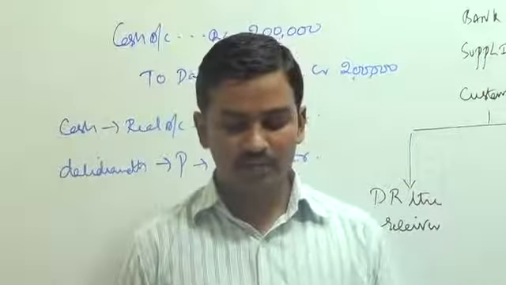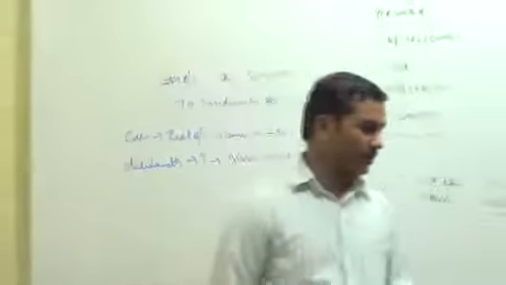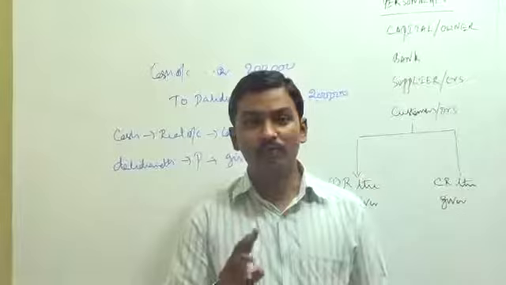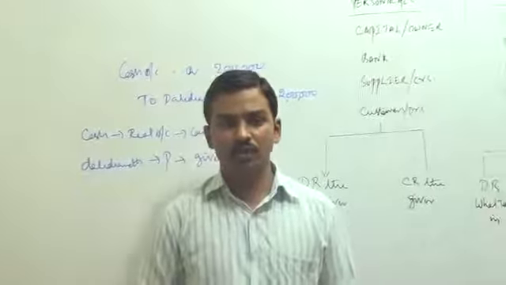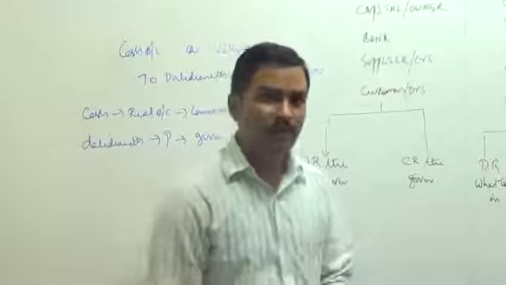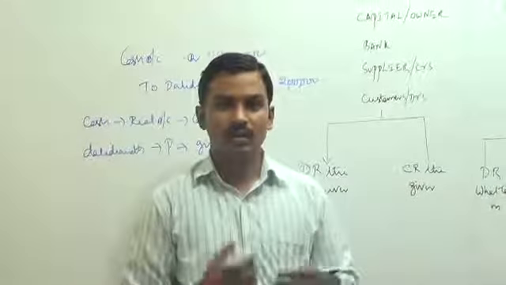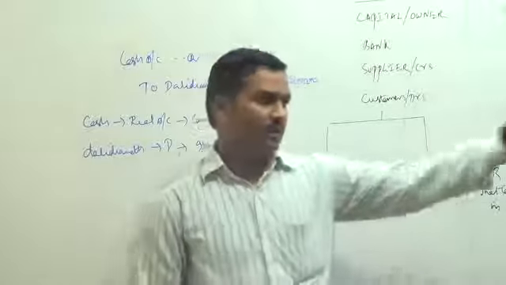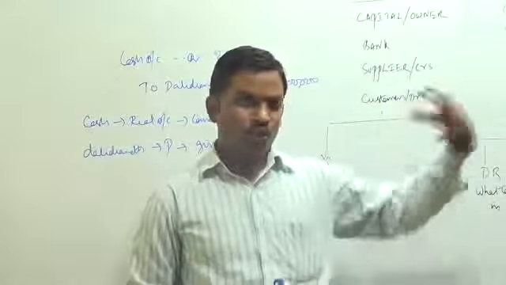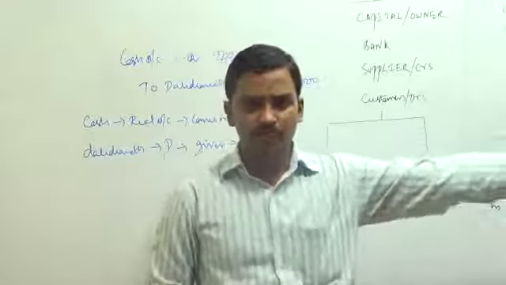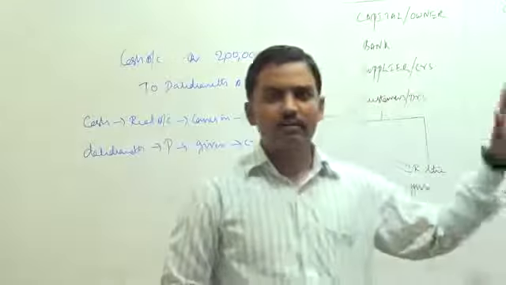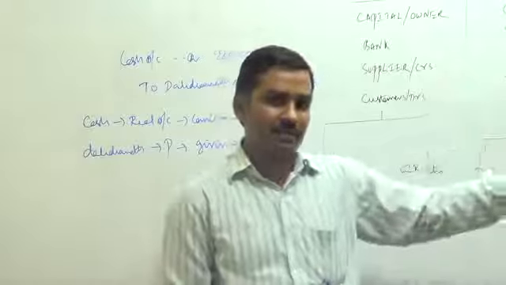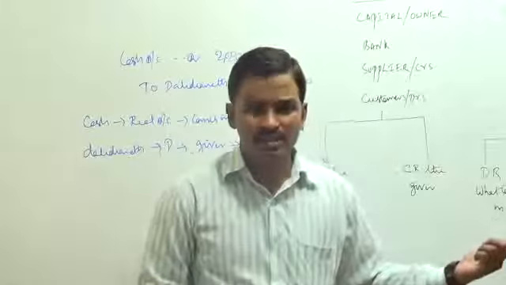Cash paid to Mr. Bangaram, 50 lakhs. I think you remember, we had purchased gold biscuits on credit worth 1.5 crores from Mr. Bangaram. Now out of that loan, we are repaying 50 lakhs to the creditor. How is the entry going to be passed? When the supplier gave us the goods, we recorded him as a giver of loan. Now when he is taking the money back, we have to remember him as the receiver of money. When he supplied goods, we record him as a giver. When he is receiving money back, we have to record him as a receiver.